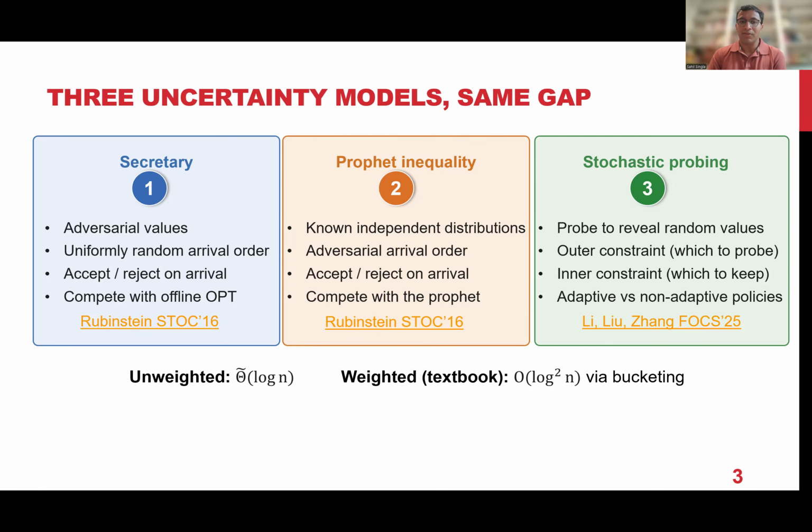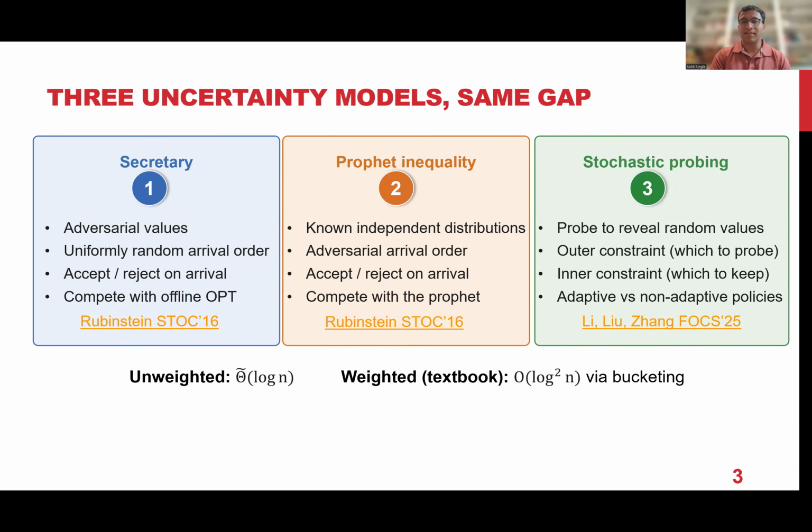In particular, what we know is that for all of these problems in the unweighted setting, there's a log n approximation algorithm for all of these three problems. Here tilde is just hiding polylog log n factors. So we know roughly log n is the right answer, both upper and lower bound, for the unweighted part. This was known 10 years ago in Aviad's STOC '16 paper for secretary and prophet, and last year it was shown also for the adaptivity gap problem, the stochastic probing problem. But these are all for the unweighted settings.